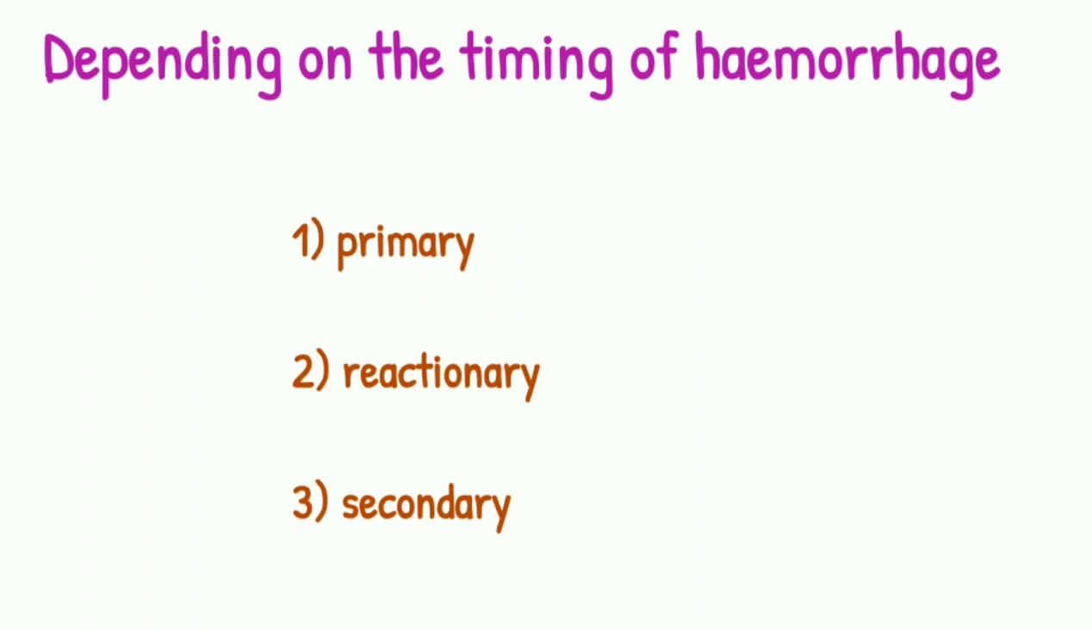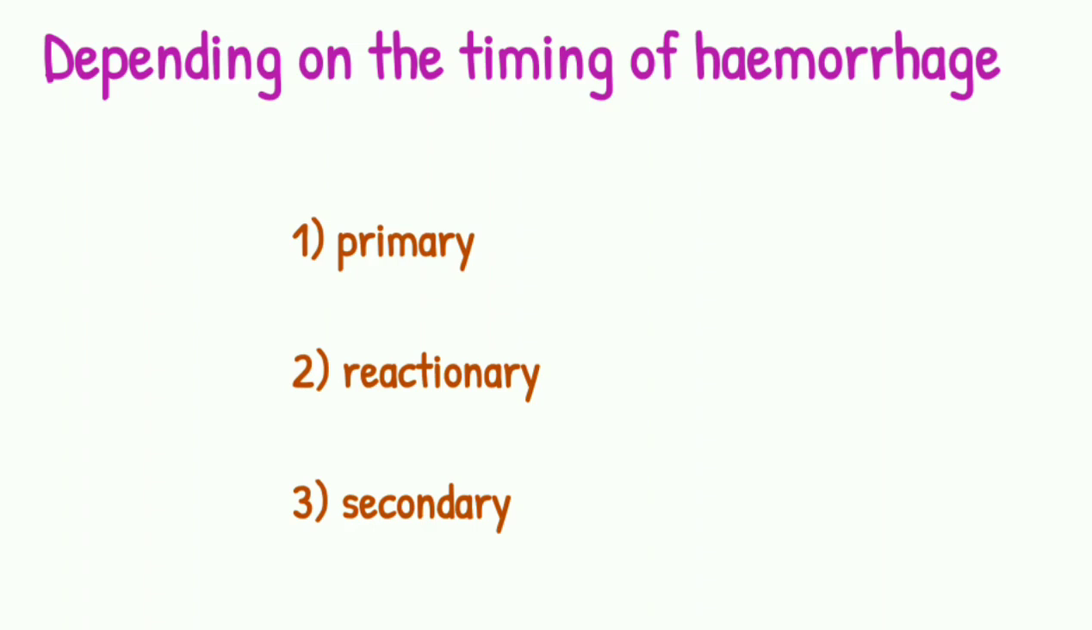Secondary hemorrhage occurs after 5 to 7 days of surgery. It is due to infection which eats away the suture material and causes sloughing of the vessel wall. Example, bleeding after 5 to 7 days of surgery for hemorrhoids.